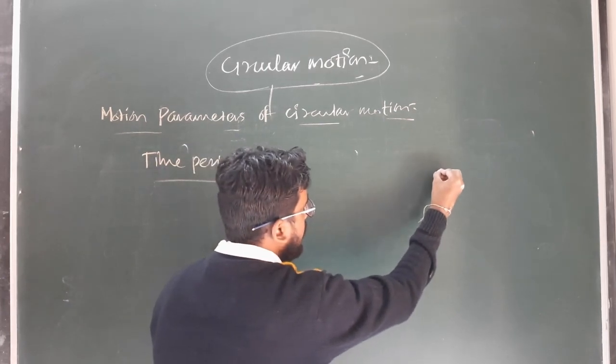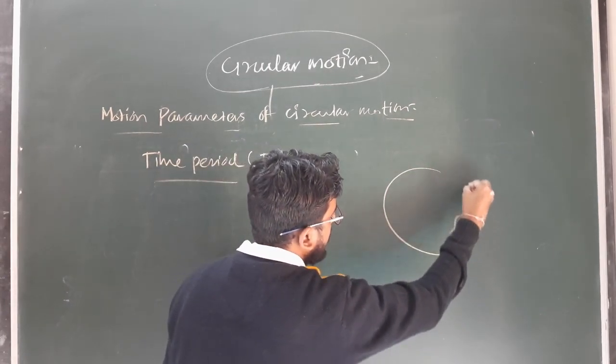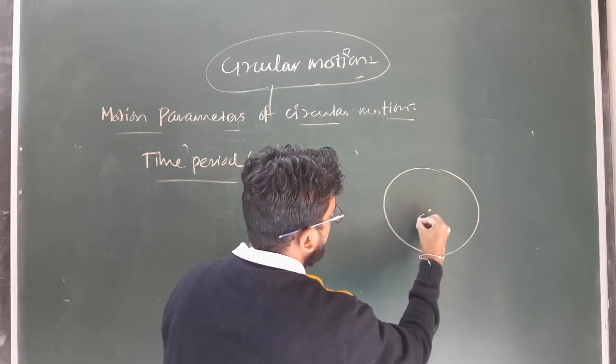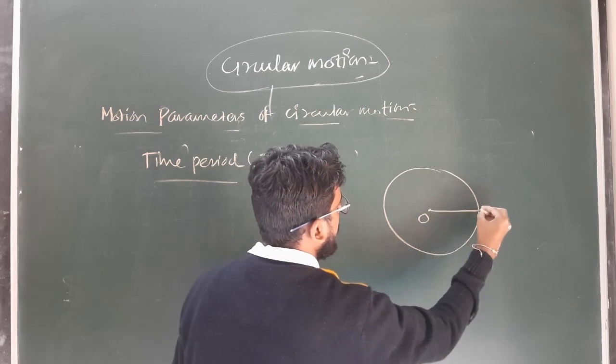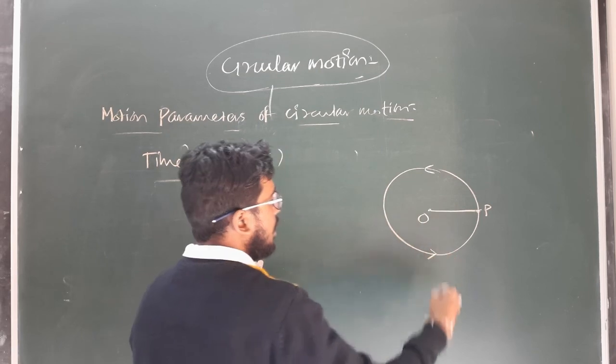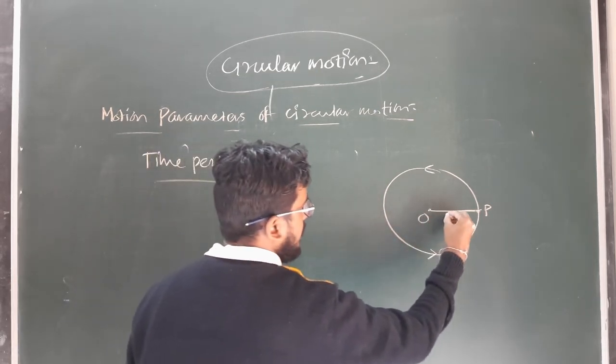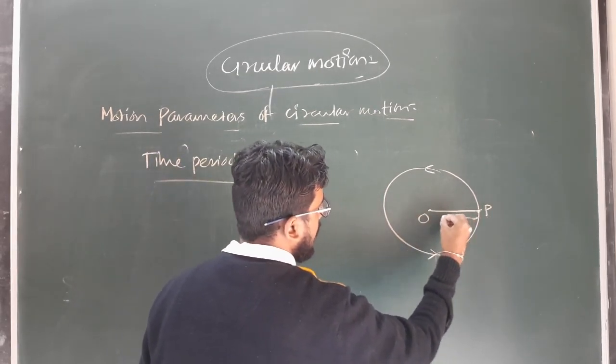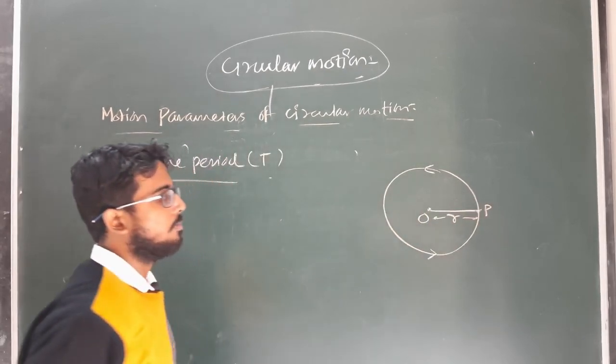So if here I am considering the circular motion of a particle which is executing about a fixed point O. P is the particle which is executing circular motion in anticlockwise sense, having a radial vector or position vector r with respect to the center of the circular path O.